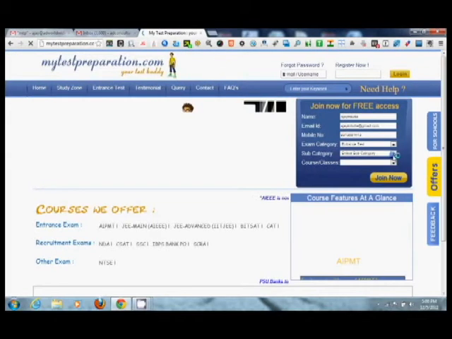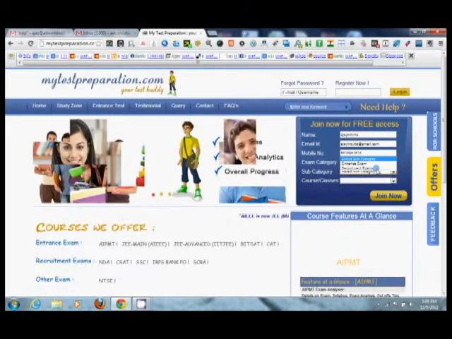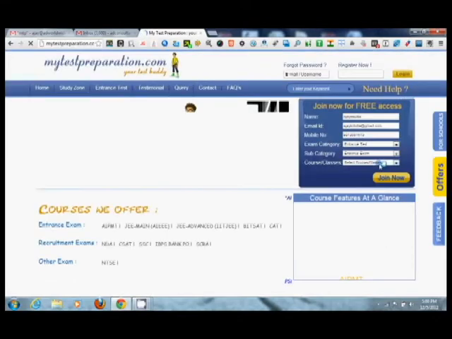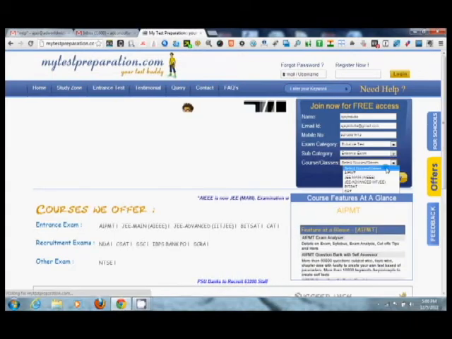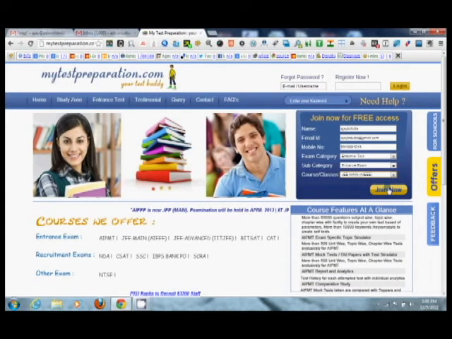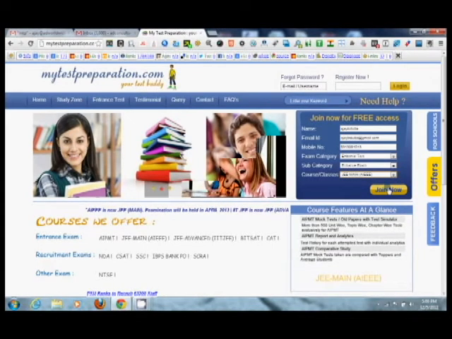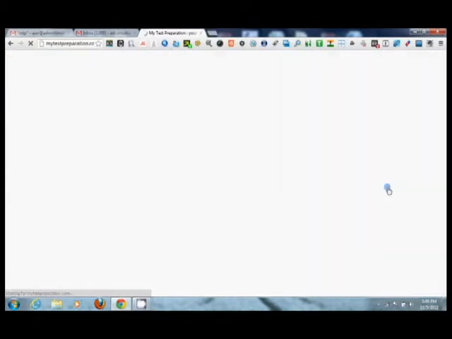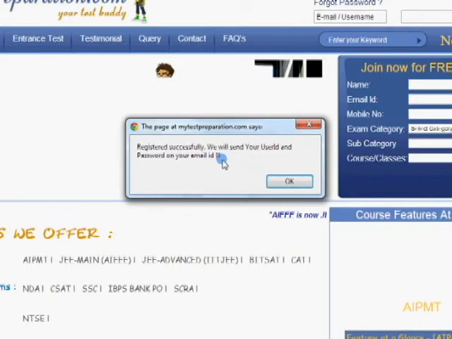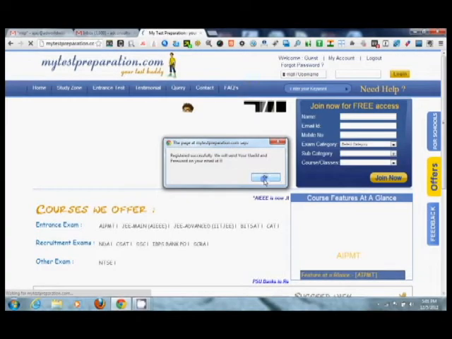In the subcategory field, you have to select which type of exam. It's an entrance exam or a recruitment exam. So it's an entrance exam that I have selected, and then you select which course or class, like AIEEE, I select here, and now join. If you click join, an email will be sent to your email ID. Here it's registered successfully. We will send you the user ID and password on your email ID.